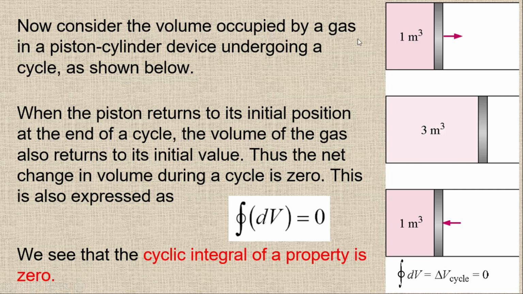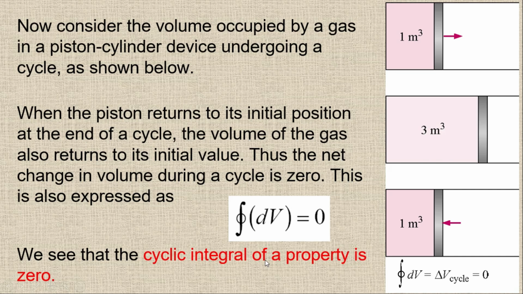Consider the volume occupied by a gas in a piston-cylinder device undergoing a cycle. Right now we have 1 meter cube, and it is going to expand to 3 meter cube, and then we compress it, so again we get 1 meter cube. So the cyclic integral of this volume is equal to 0.